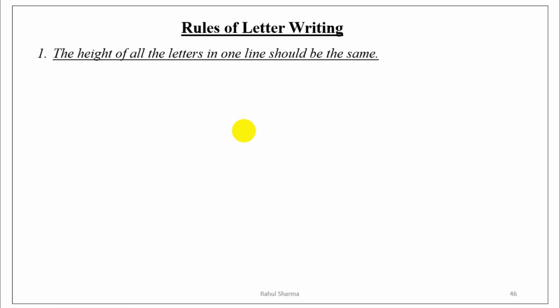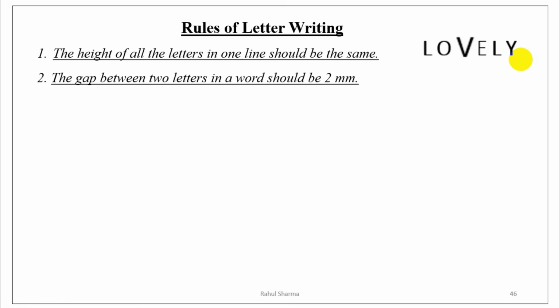First, the height of all letters in one line should be the same. I'm giving one example. Let's say we have written this word lovely. V is having more height. So this is wrong. We should take the same height of letters in a technical drawing sheet.